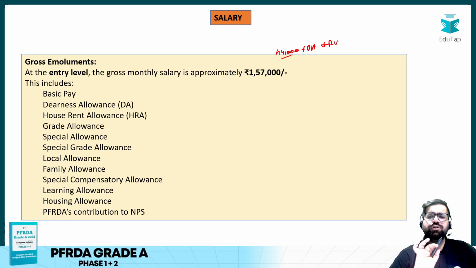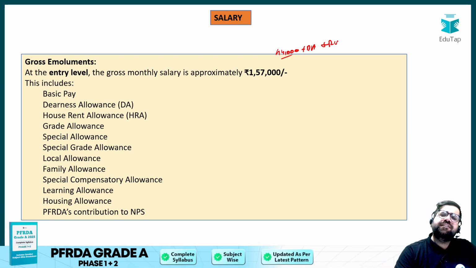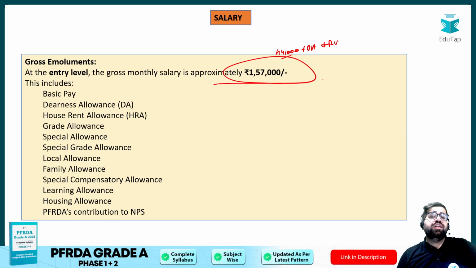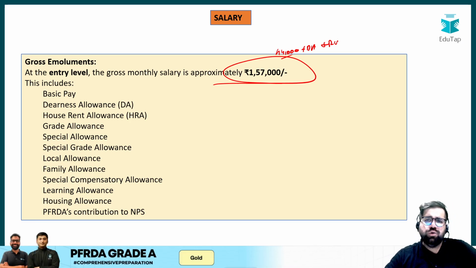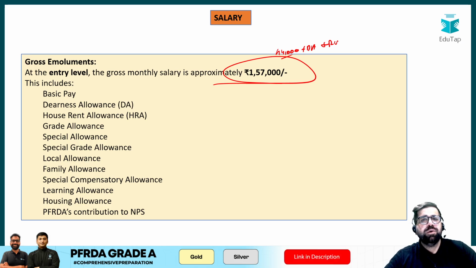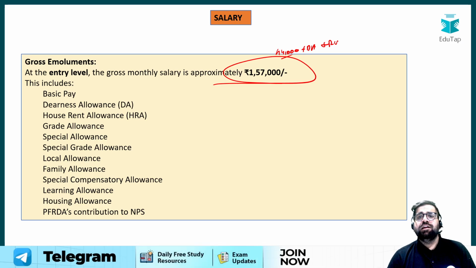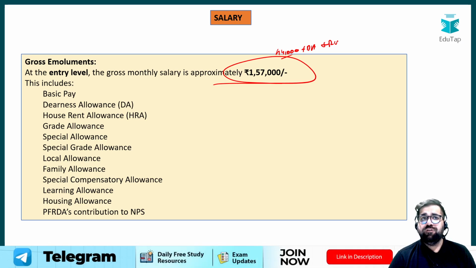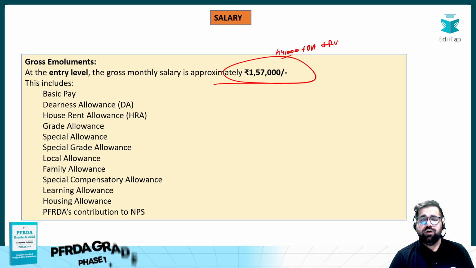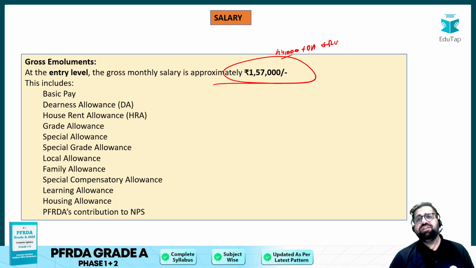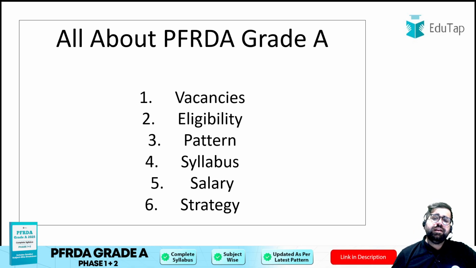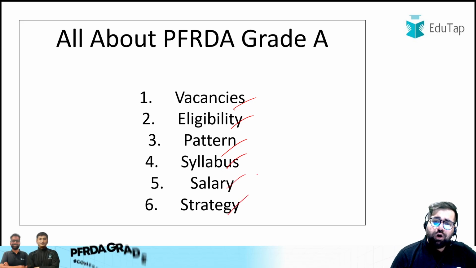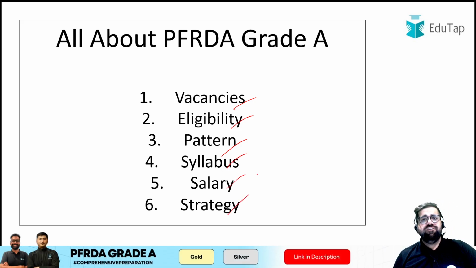So salary is good. If you are getting 1,57,000 in India, in a reputed organization, with a good standard of living, it's a good job, right? You cannot say no to it. Again, the vacancies are very high. You have a good number of days to prepare for the exam. So you should start for this particular exam as soon as possible, right? In this video, we have discussed a lot of different information about PFRDA grade A.